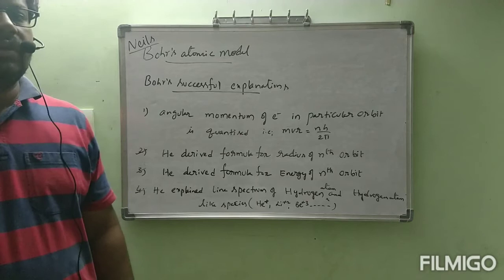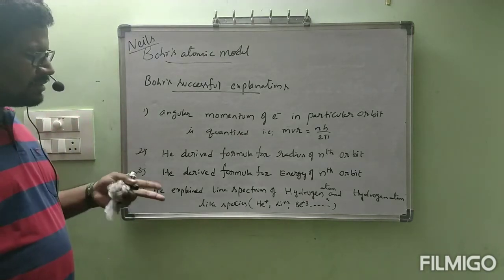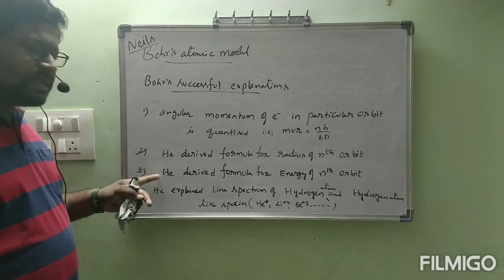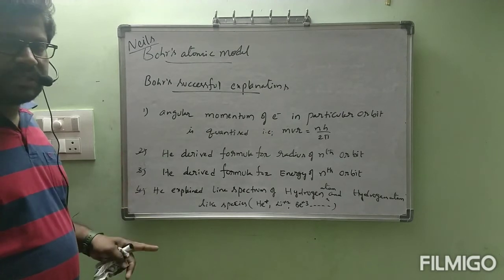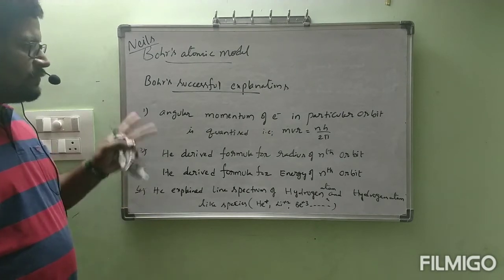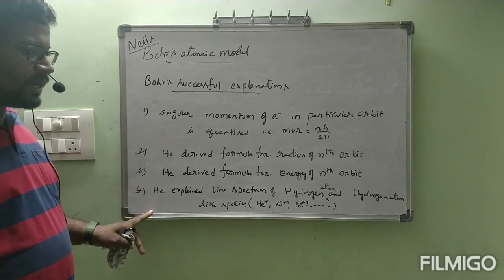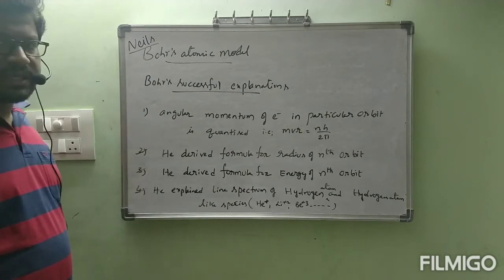Okay? Now we will go with the first, fourth point. Actually, no need of order because this is a separate derivation, this is a separate derivation, and this is a separate explanation. Everything is separate only. No problem. Okay. First, before going to that fourth point, he explained line spectrum of hydrogen atom and hydrogen atom-like species. See these 4 points carefully.